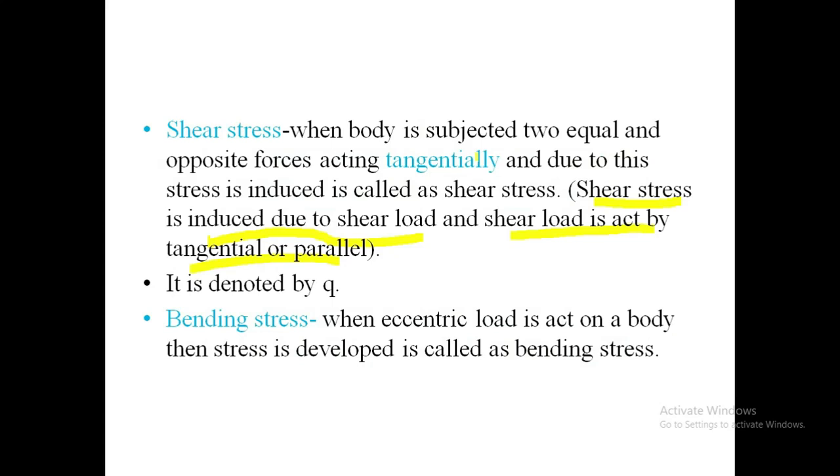The next is the bending stress. Simply, bending stress is formed due to the eccentric load.